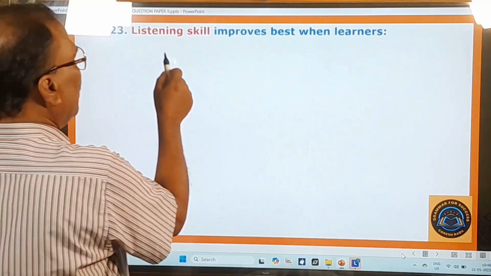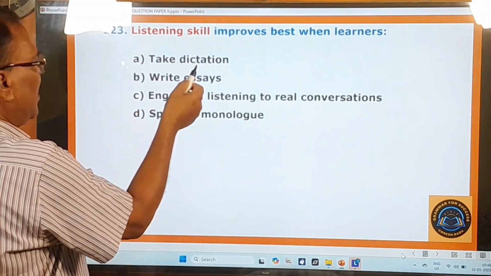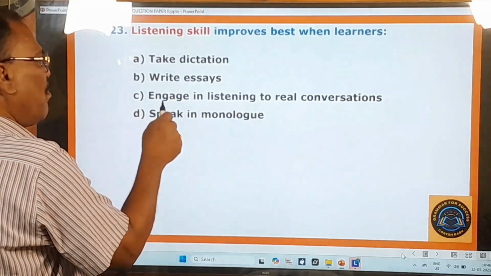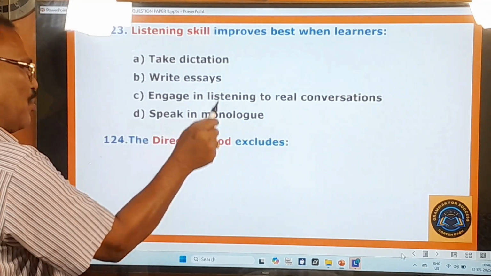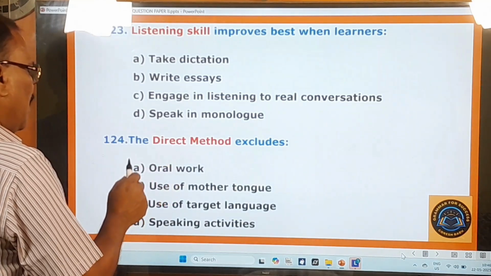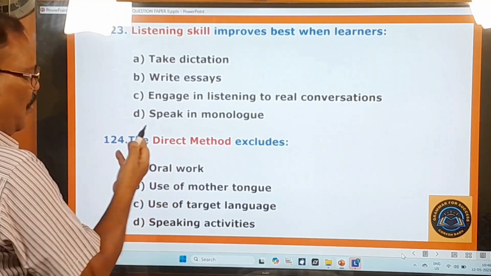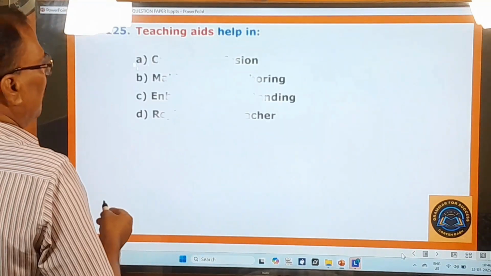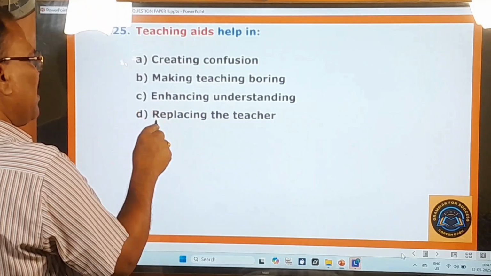123rd question. Listening skill improves best when learners take dictation, write essays, engage in listening to real conversations, speak in monologue. 124th question. The direct method excludes oral work, use of mother tongue, use of target language, speaking activities. You know this very well. 125th question. Teaching aids help in creating confusion, making teaching boring, enhancing understanding, replacing the teacher.